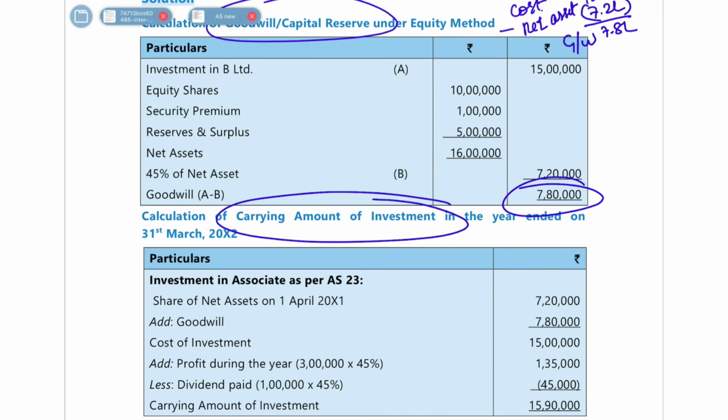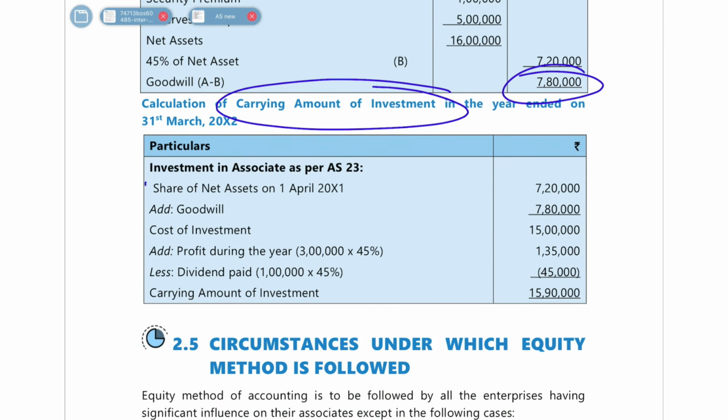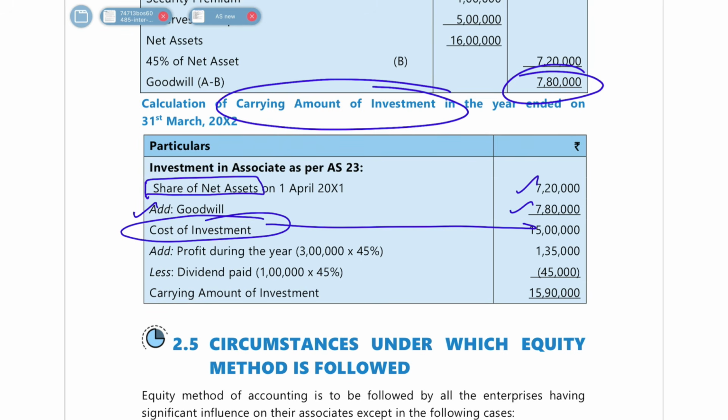If you see here, your carrying amount of investment: first they have taken the share in value of net assets, which was 7,20,000, added the goodwill 7,80,000, and found out the cost of investment, which was 15 lakh rupees. In that, if there was any profit during the year, they added it, and if they had paid any dividend, they lessened it. See, less post-acquisition dividend, then they found out the carrying value of investment.